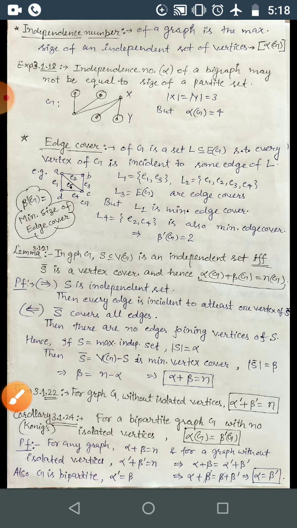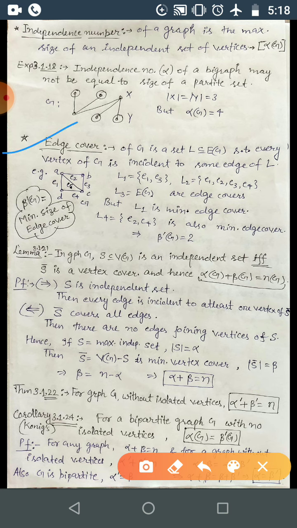Okay, now come to edge cover, like we did vertex cover. So edge cover of a graph is a set of edges, a set L, that will be a subset of edges, of course, such that every vertex is being covered by these edges. So every vertex of G is incident to some edge of L. In vertex cover it was a set of vertices that covers all the edges, and here a set of edges that covers all the vertices, so that every vertex of G is incident to some edge of L, some edge of this edge cover.